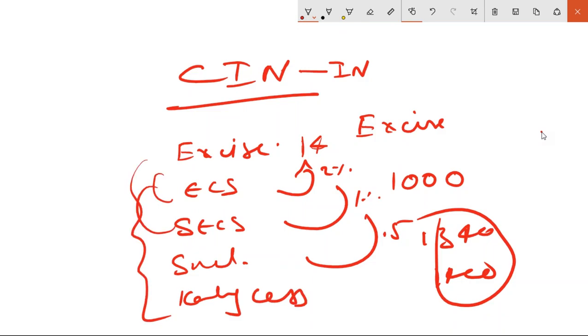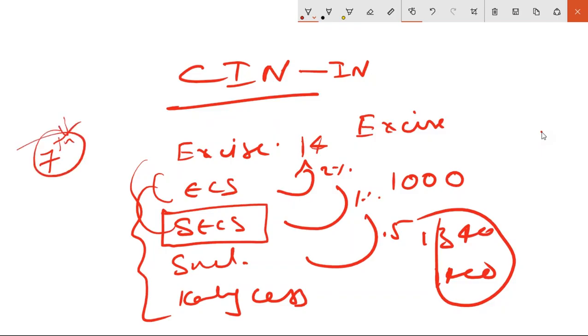So there is confusion about this particular Indian taxation. But see, whatever the government is doing is good. Why are they collecting the secondary education cess? Because in many places in rural India there are school dropouts by seventh standard. Why? Because they have only primary schools. They don't have secondary schools in their villages. So after seventh, they just drop out of school.